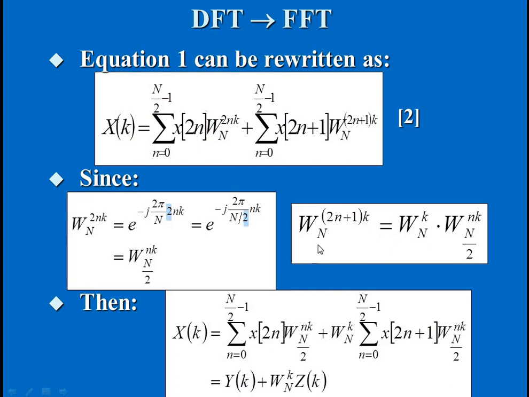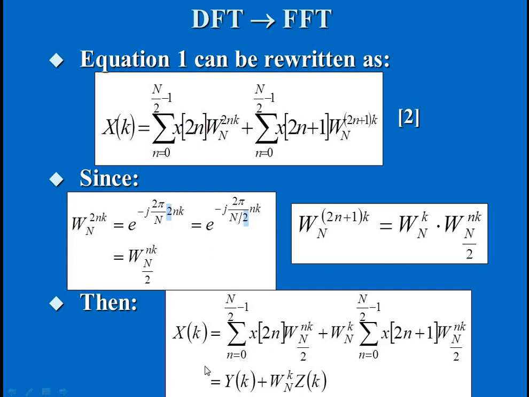After replacing the entire term with this, we get these equations. Now we can give a name to the even sequence as y of k and the odd sequence as z of k, and in addition to that, the odd sequence has a constant term, that is W_N power k, the twiddle factor.